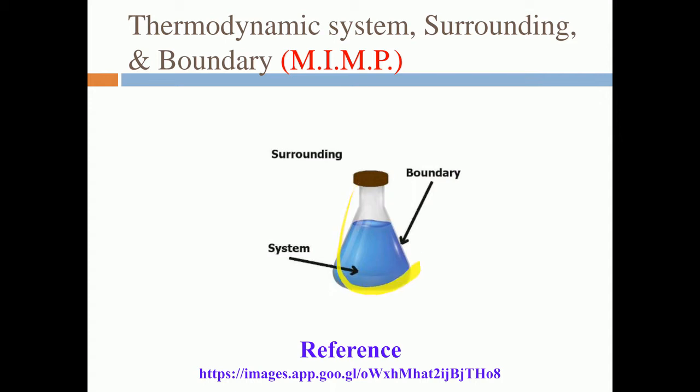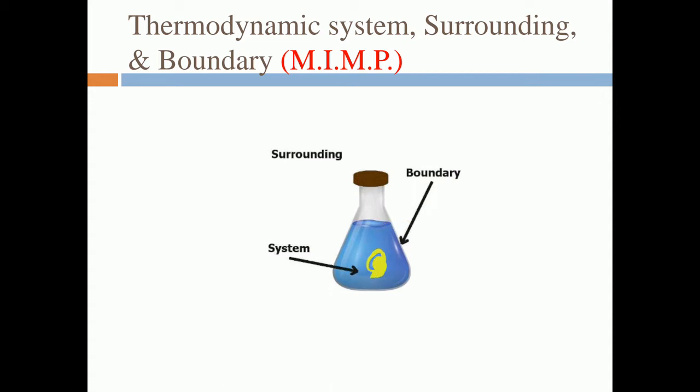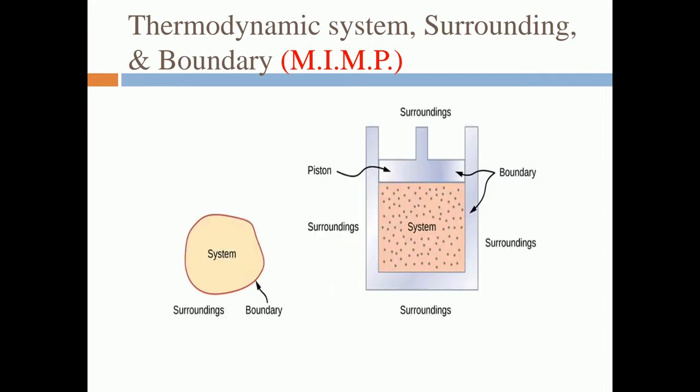Now, this is one liquid where I want to concentrate on its pressure, temperature and thermodynamic property change. So this will be my system, and the outside of this system is known as the surrounding which interacts with the system. So the surrounding is the outside environment which interacts with the system, and the surface of the beaker will be the boundary for me.